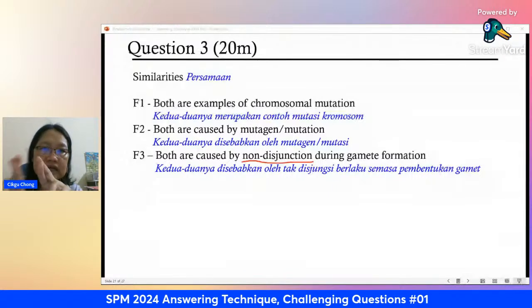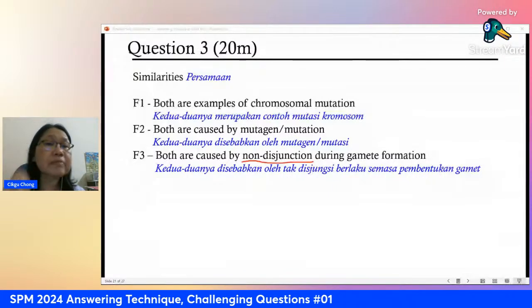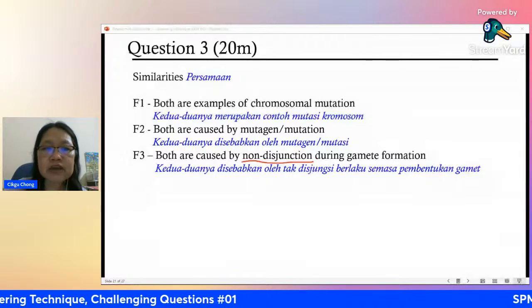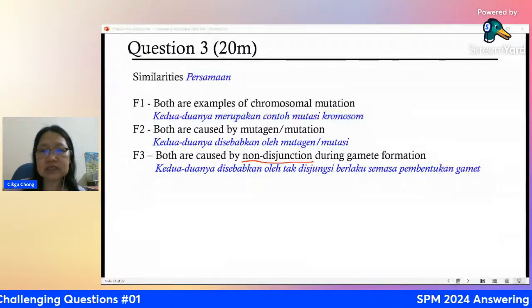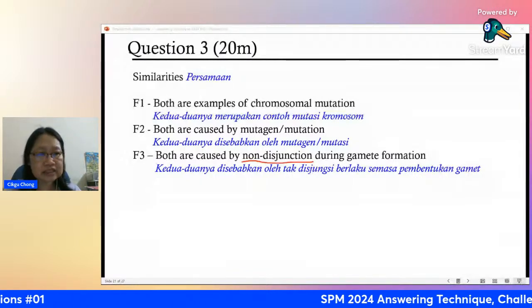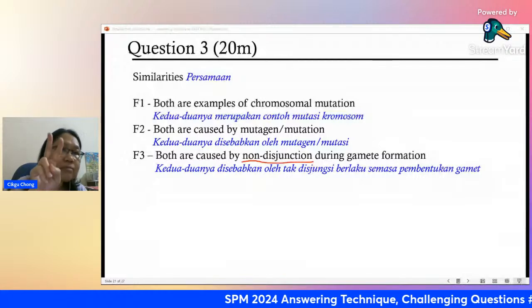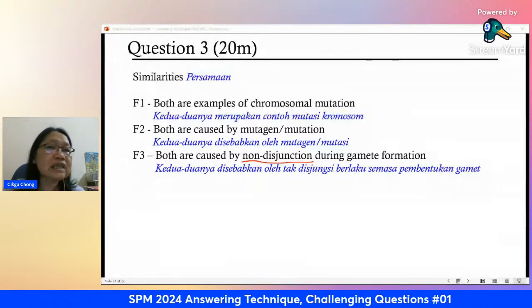That causes all these gametes that do not have the proper number. Both involve problems with the sex chromosomes. So both problems are with the sex chromosome. That is the problem there. So any two, minimum you must write two of similarity to be safe.